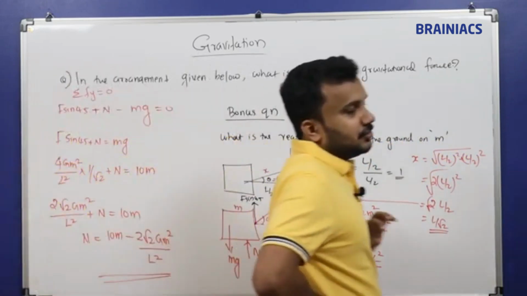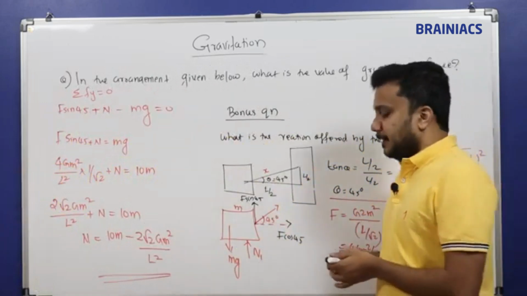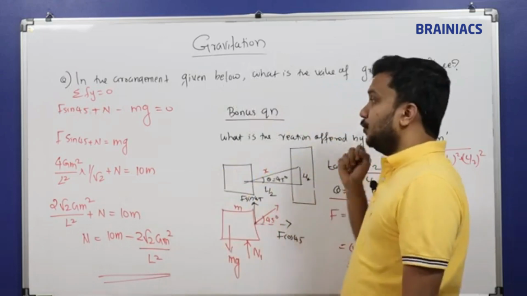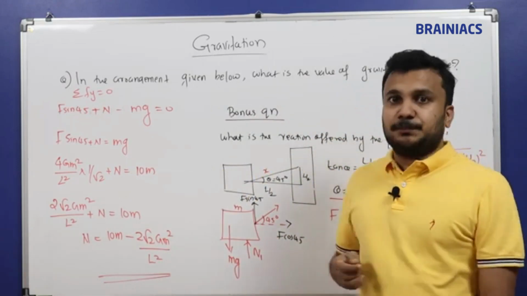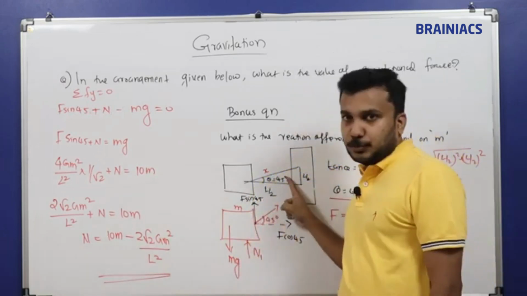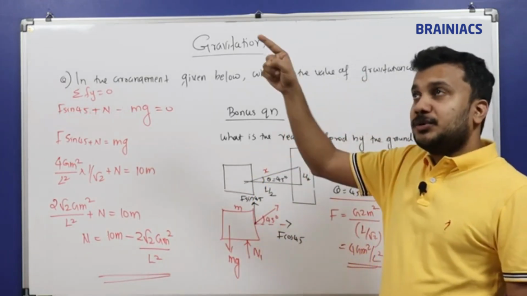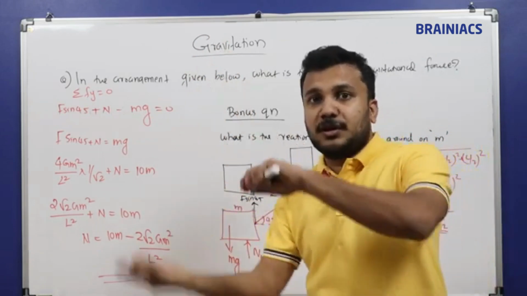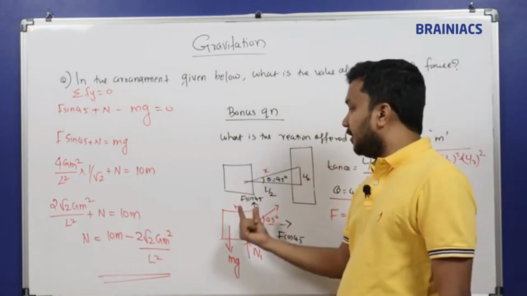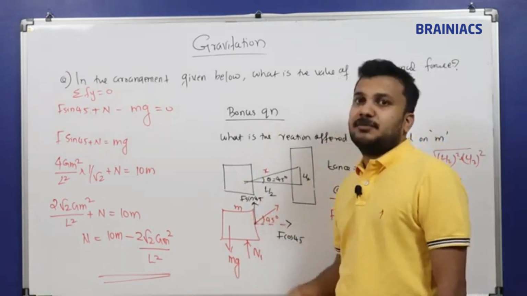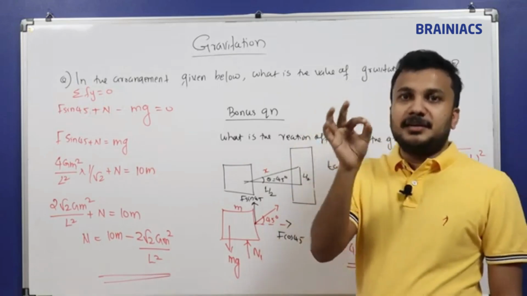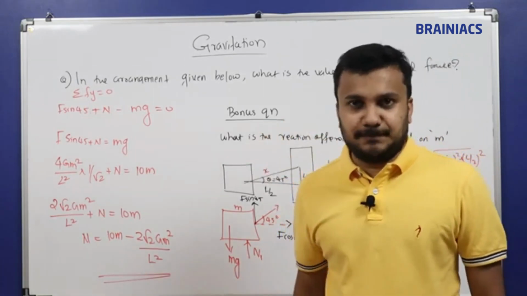So this is an additional question I have given. You can see you have learned gravitation now. You know how to apply Newton's law of gravitation also. Using that Newton's law of gravitation, you find out the force, and using that force, you come back to the laws of motion chapter, and there you find the normal reaction N1 given by the body. This is how the real NEET or JEE questions are.